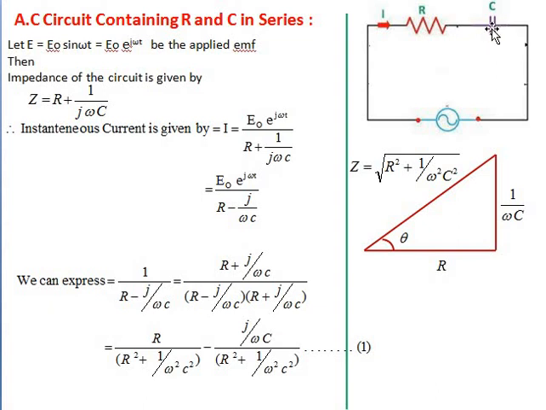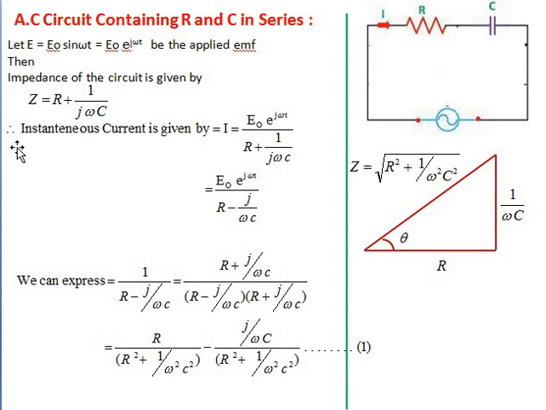Okay, so again the applied EMF is E is equal to E naught sin omega t, that is equal to E naught into e raised to j omega t in polar form, complex form, be the applied EMF. Then impedance of this circuit, resistance and capacitor are in series, so therefore it becomes Z is equal to R plus 1 by j omega c.